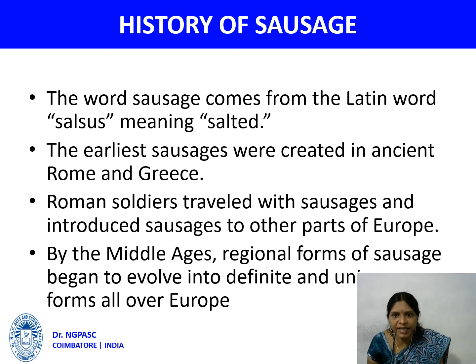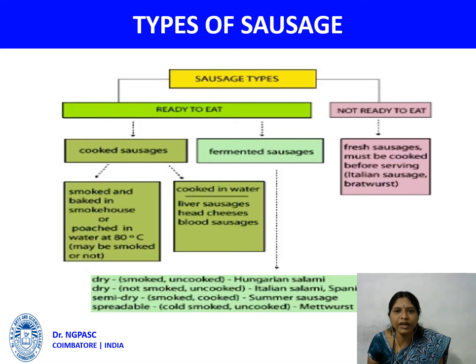By the Middle Ages, the regional forms of sausage began to evolve into definite and unique forms all over Europe. There are different types of sausage. The sausage types are ready to eat and not ready to eat. The ready to eat include cooked sausage and fermented sausage.